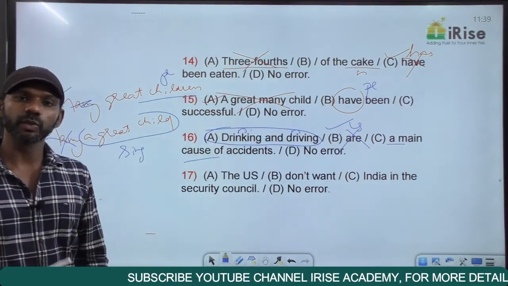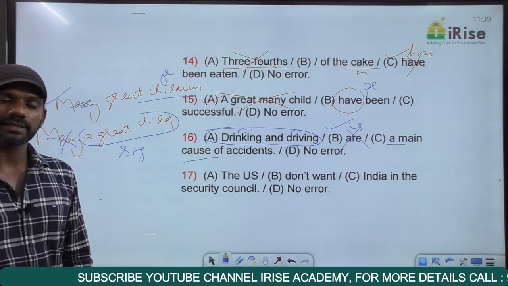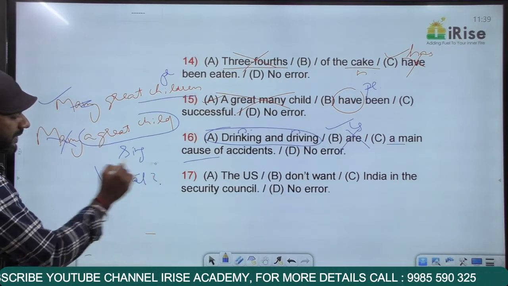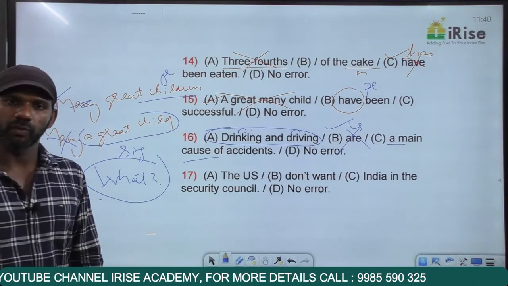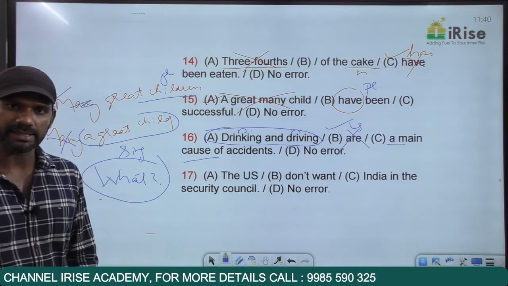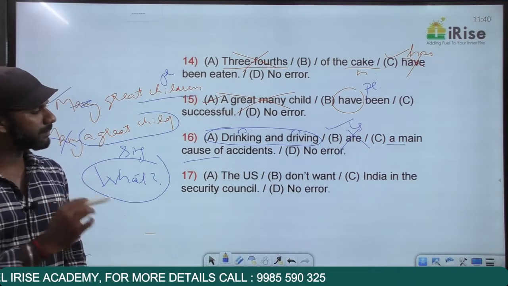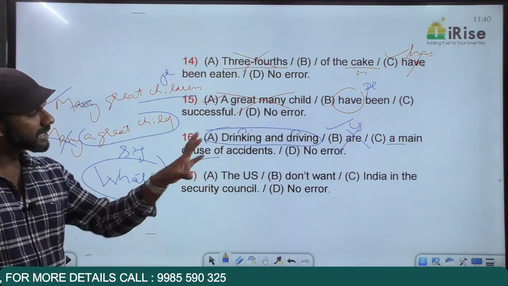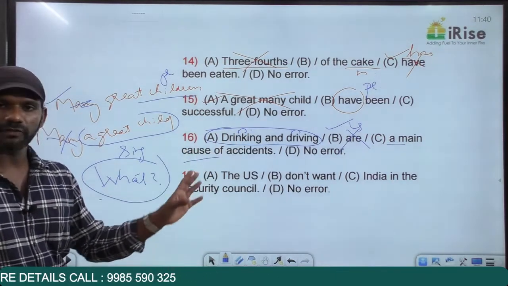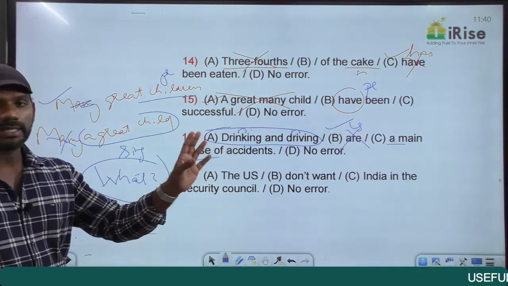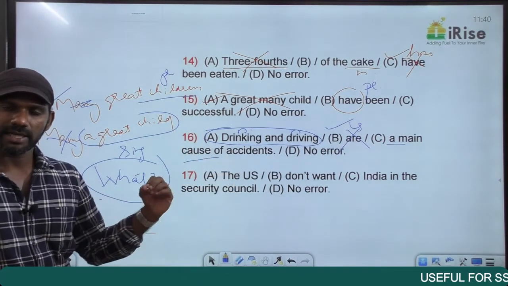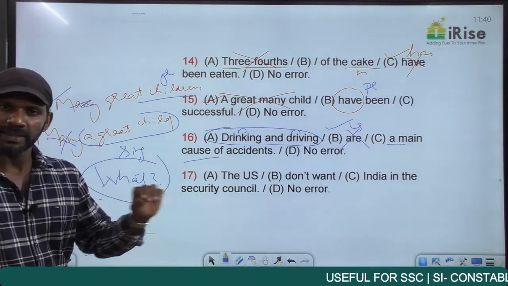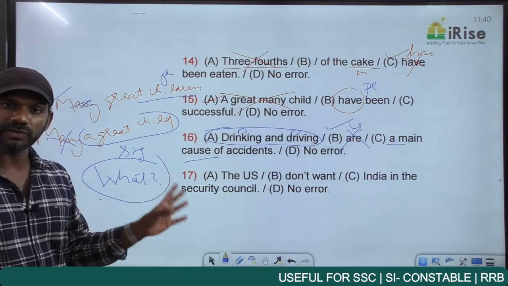I told you in the session on the rules, to identify the noun in a sentence, we need to ask only one question word, that is what. If you are getting the answer to the question what, that becomes a noun in the sentence. And we can ask the question what based only on the words given in the sentence. Come to the statement now. Drinking and driving is a main cause of accidents. What is a main cause of accidents? The answer is drinking and driving. So we're getting the answer to the question what as drinking and driving.